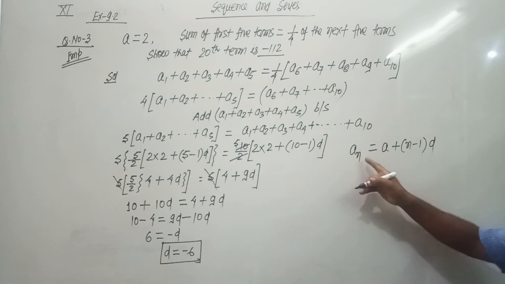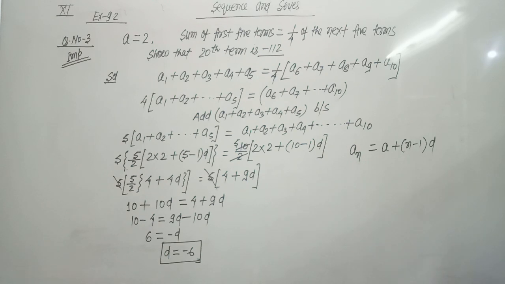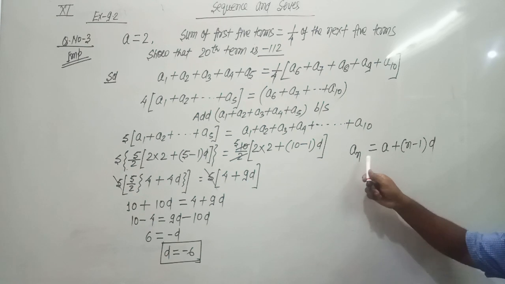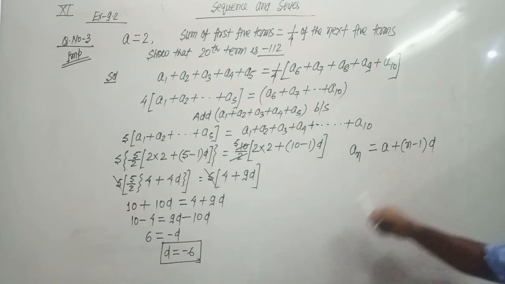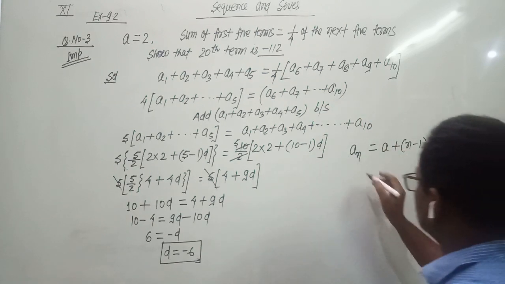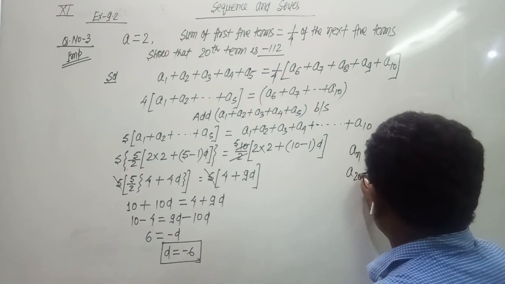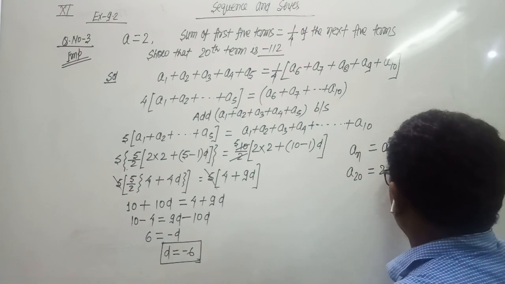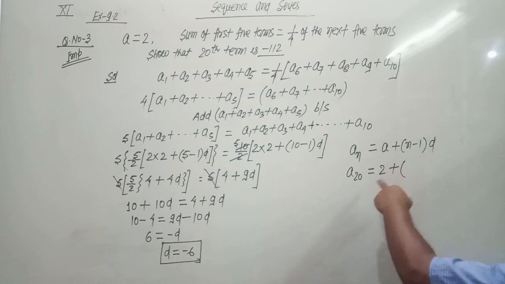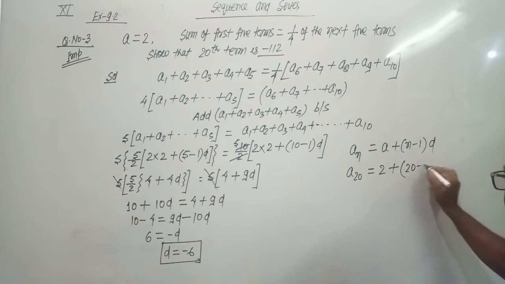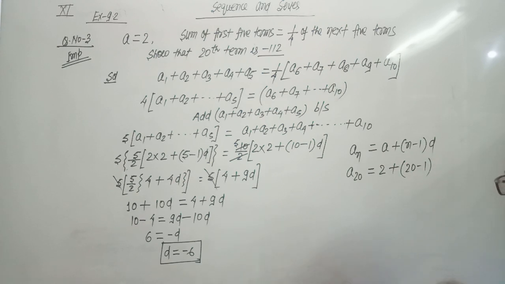We have to find the 20th term, so we put n equals 20, a equals 2, and d equals minus 6. So A20 equals 2 plus 20 minus 1 times minus 6.